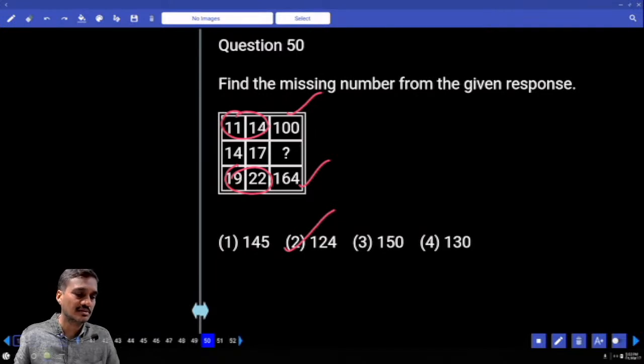Clear? Now this is about paper number 94, SSC CHSL. Clear? And next is quant.